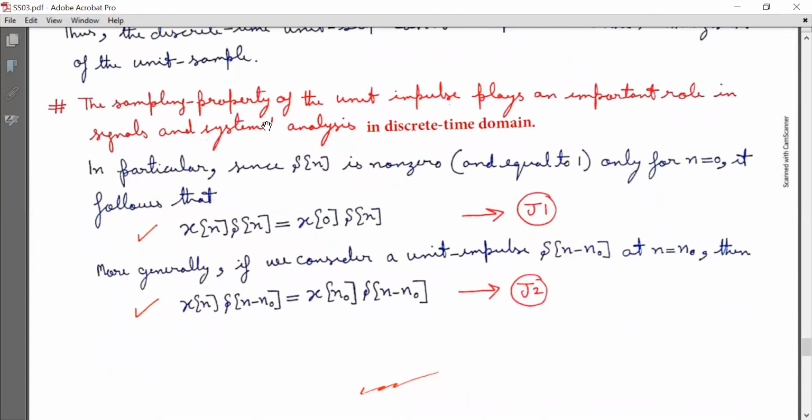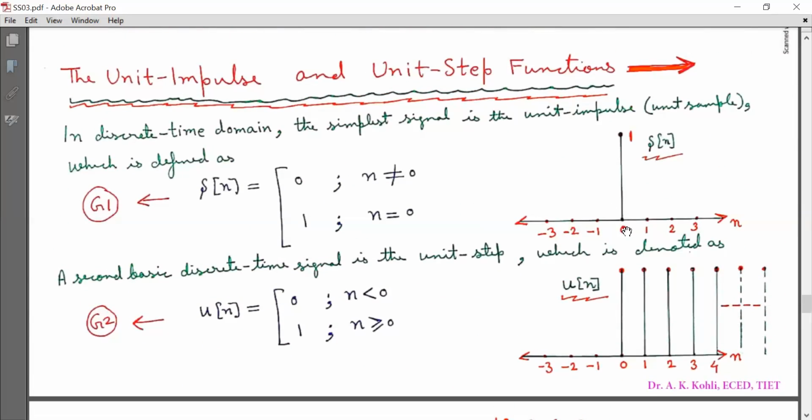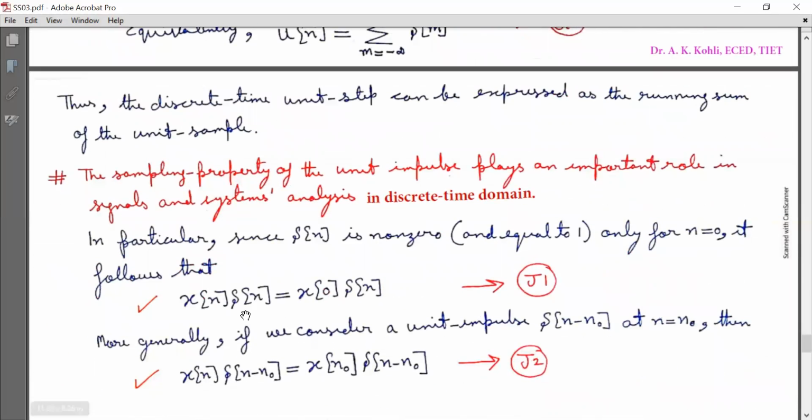Now, the sampling property of the unit impulse plays an important role in signals and systems analysis in the discrete time domain. In particular, since delta[n] is non-zero, equal to 1, only for n equal to 0, it follows that x[n] times delta[n]: delta[n] has a non-zero value only at n equal to 0, where it is 1. So if x[n] is multiplied by delta[n], this will give you x[0] delta[n]. Mark it as J1.